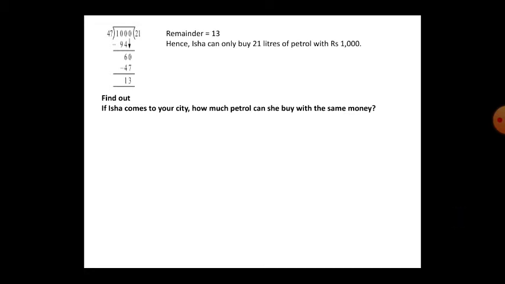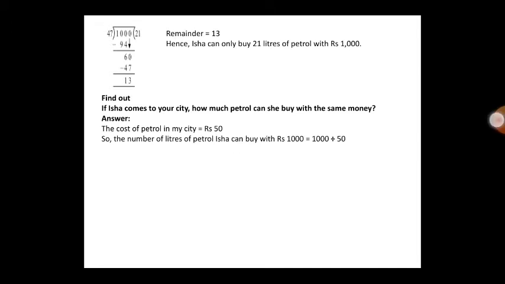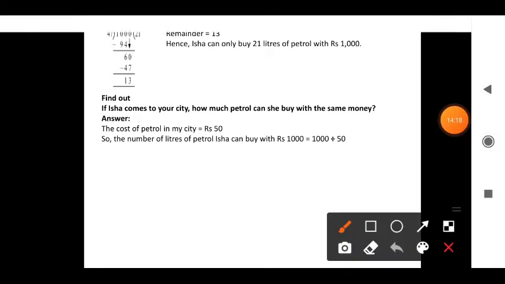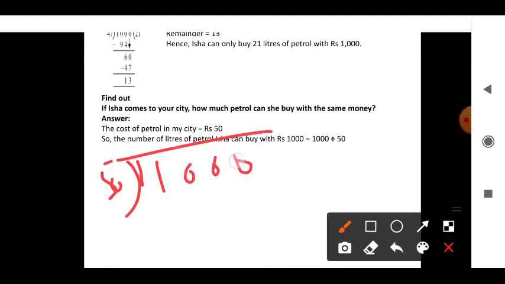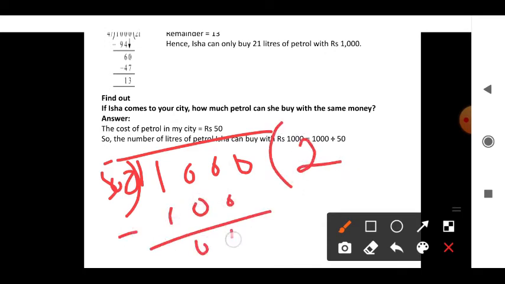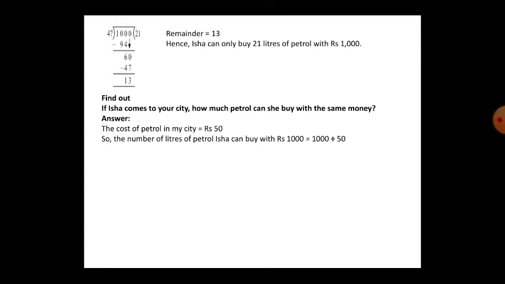Find out: if Isha comes to your city, how much petrol can she buy with the same money? Let me think, the cost of petrol in your city is 50 rupees. She has 1000 rupees with her. So you divide and check. 1000 divided by 50. 5 twos are 10. 0 0 0.